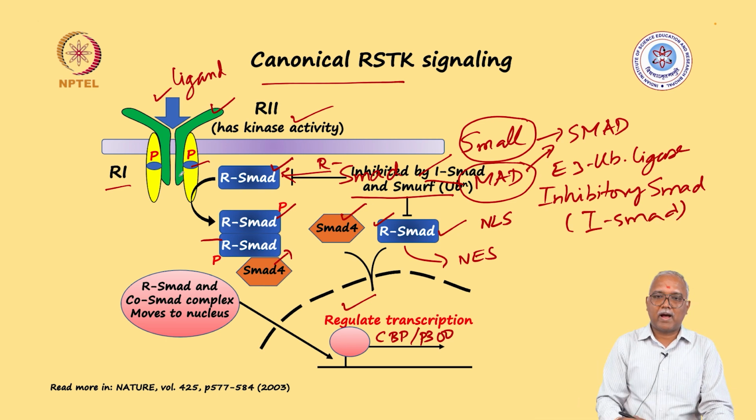R-Smad is not binding to the receptor because of the presence of these inhibitory Smad, as well as if their levels are down regulated by SMURF activity.